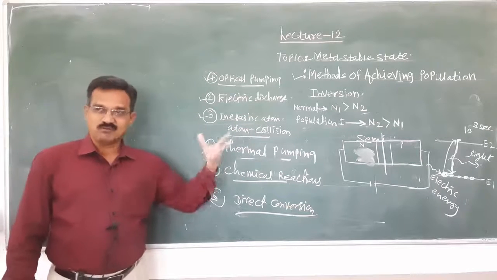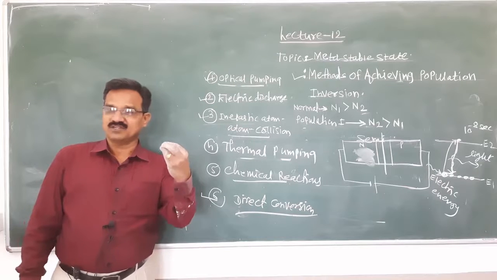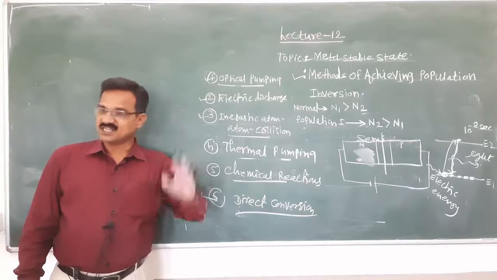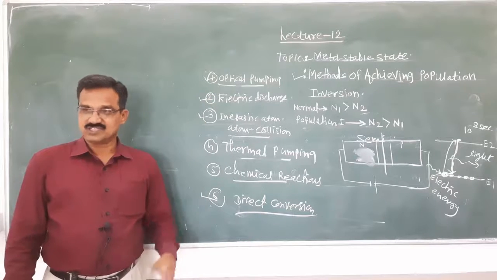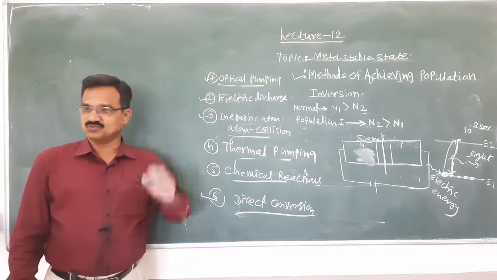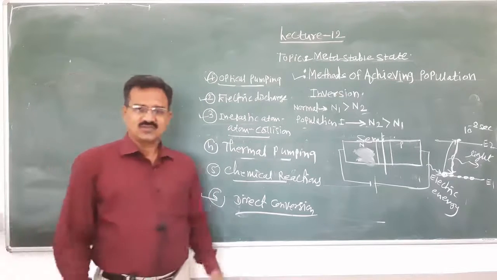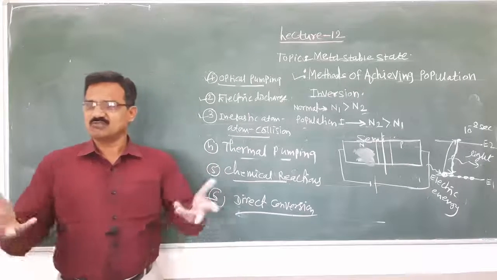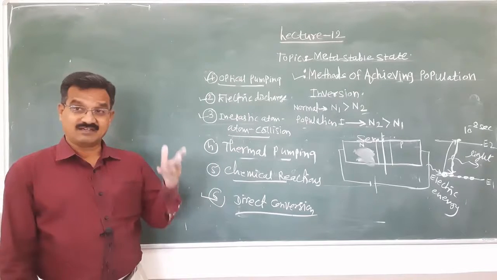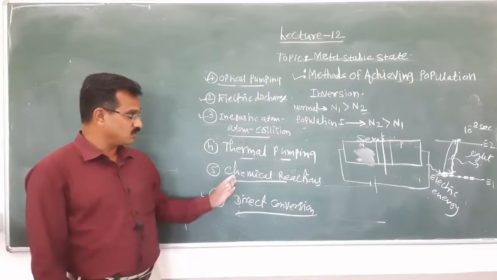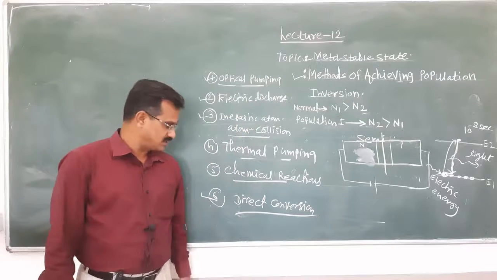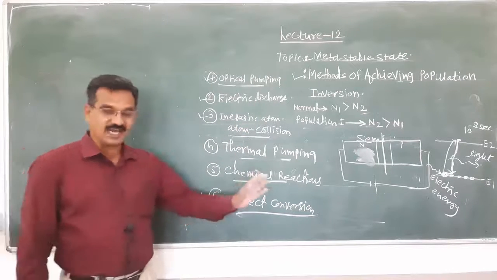The next one is thermal pumping, where with the help of heat, ground state atoms are excited and jump into the excited state. In the chemical reaction method, some molecules are produced by a chemical reaction, they are in an excited state, and such molecules are used for population inversion. And the next one is the direct method.